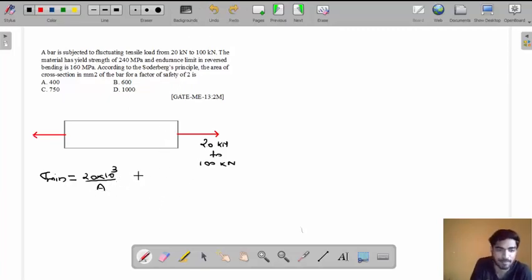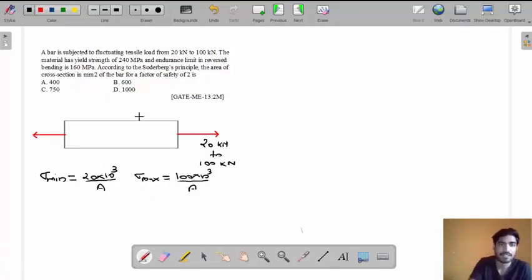This is sigma minimum. And what will be maximum stress, my friend? 100 kilonewton is the maximum load, so 100 kilonewton divided by area. This will be the maximum stress. So we have minimum stress and maximum stress.